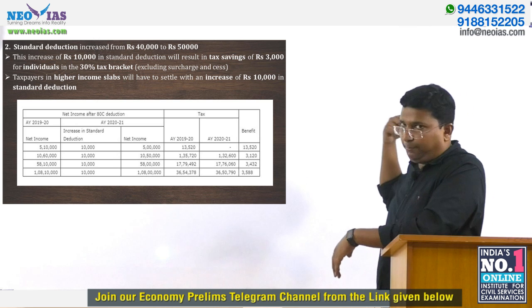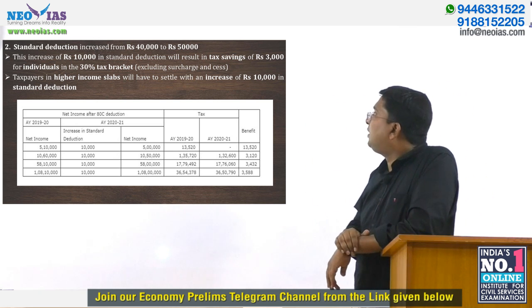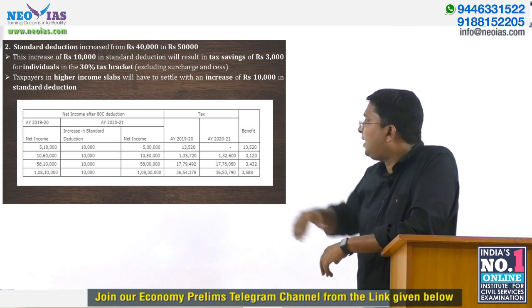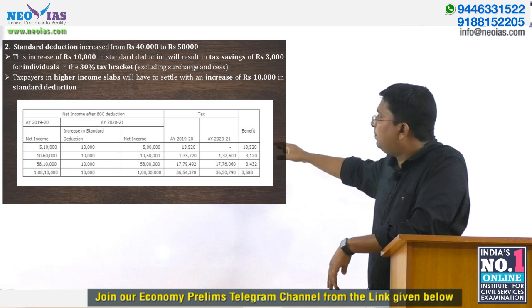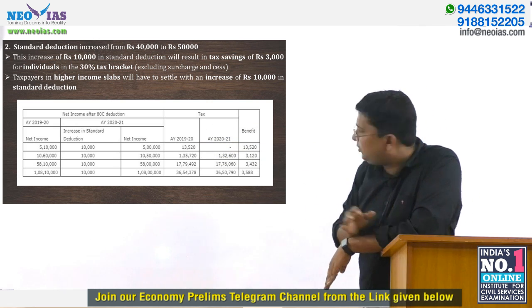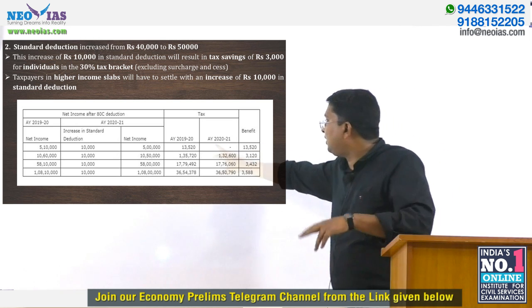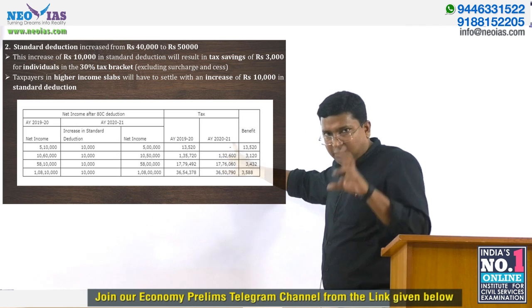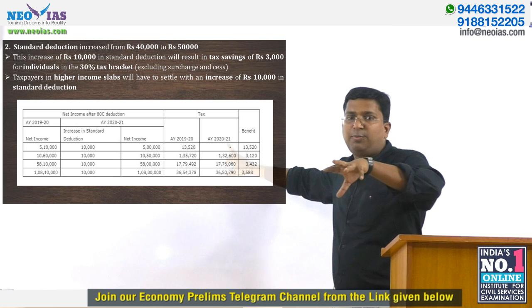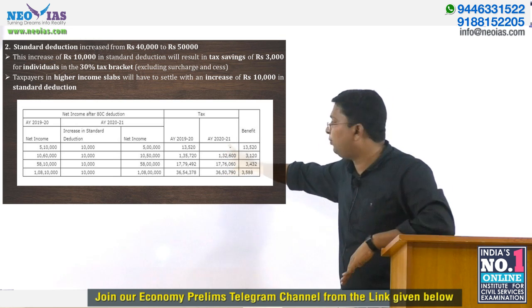So for those people who have a higher tax rate, this benefit will come, and this 10% increase in deduction, if you can see the tax slab, okay. See, this is AY, the assessment year. That's not important for you, that's why I'm not discussing it. I'm just showing the benefit. The assessment year 2021 means the financial year is 1 year earlier. If you know the assessment year, the financial year will be 1 year less. So 1920 will be the financial year for the assessment year 2021.